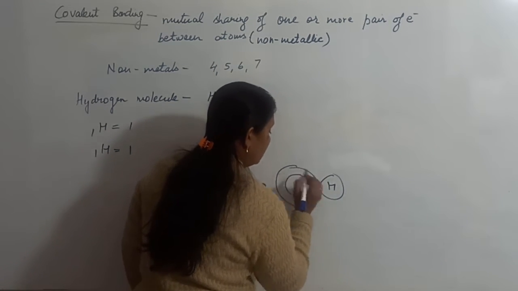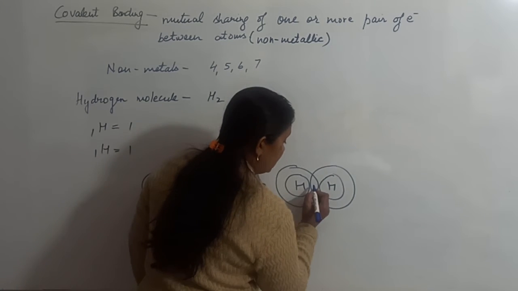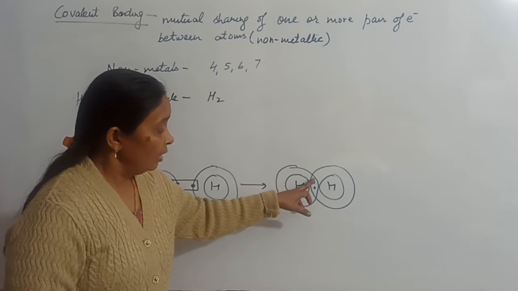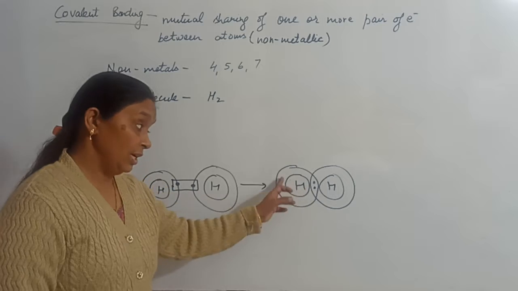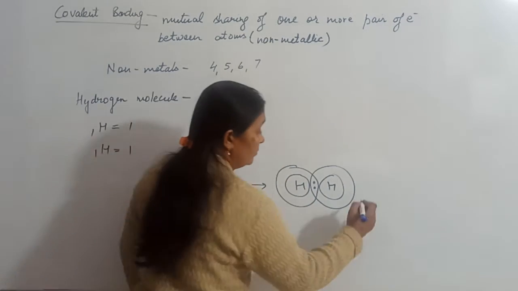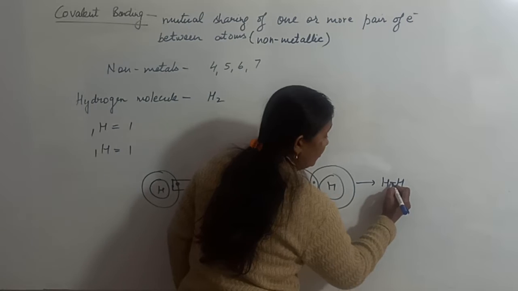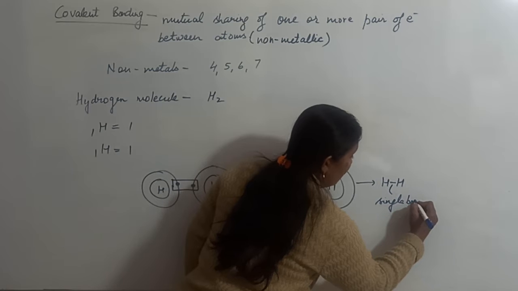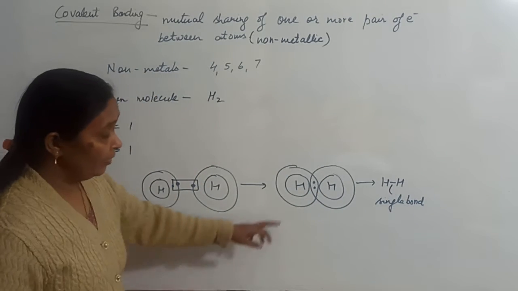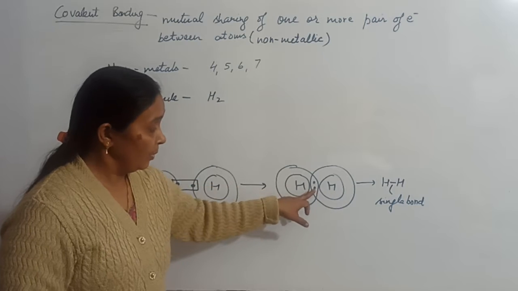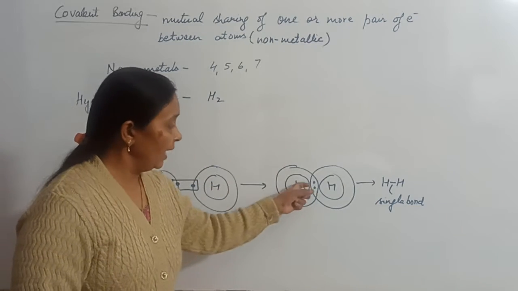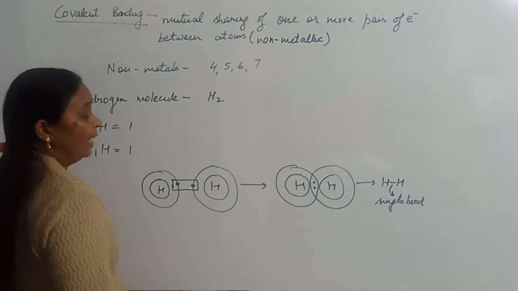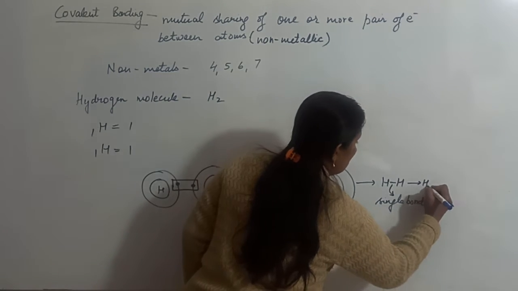They will have this shared pair of electrons common to them. Both of them will share their electrons. Both the electrons will be shared by each atom, and thus both the atoms will remain bonded together with one covalent bond. This is a single covalent bond formed. A single covalent bond is formed when two electrons, one from one atom, another from another atom, come together and are shared by both the atoms. So this is a single covalent bond formed between the hydrogen atoms to form the H2 molecule.